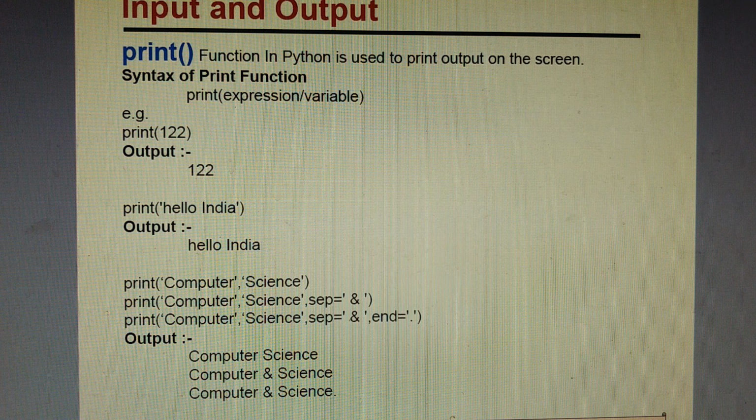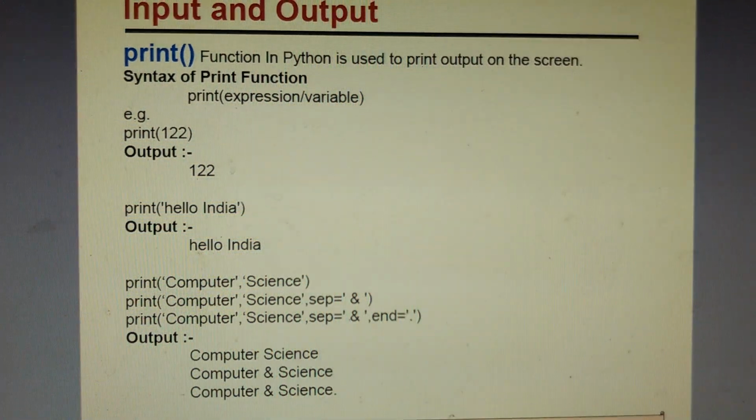Input and output. This we have already done in 11th class. We have made a number of programs. We know that without the print function we cannot display anything. If we have to display any message or any value on the screen, we have to use the print function. Similarly, when we have to read some values from the user in the program, we have to use the input function. So these two functions, input and print, are very important functions in Python to input the values in the program as well as to display the output in the program.